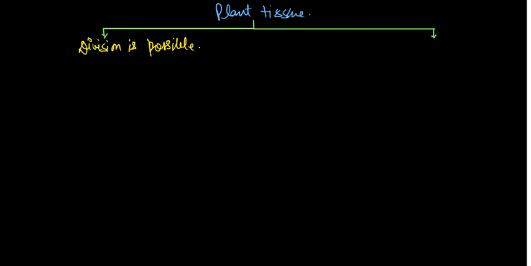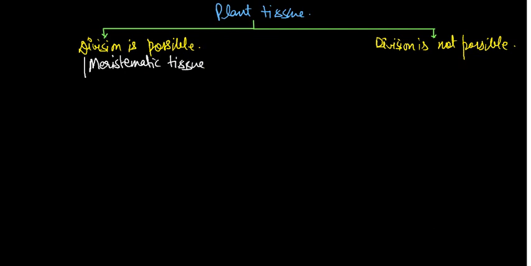And the second one is where division is not possible. The plant tissue in which division is possible is called meristematic tissue, and the tissue in which division is not possible is called permanent tissue.